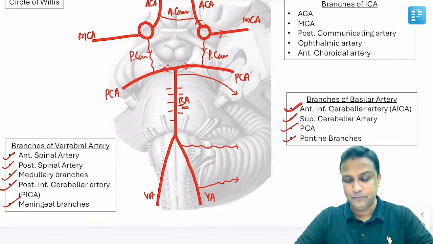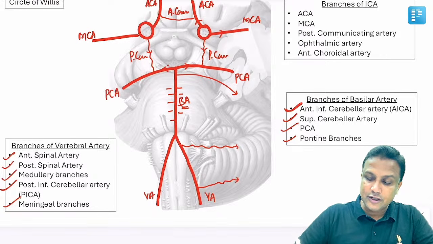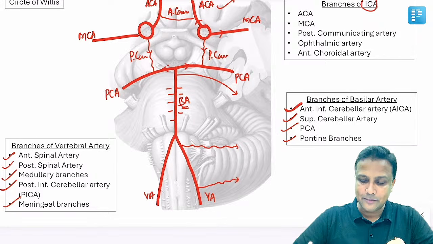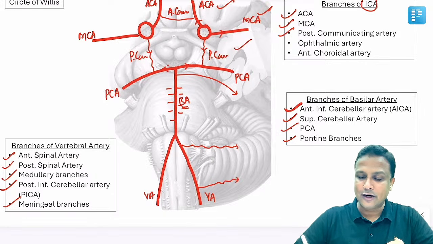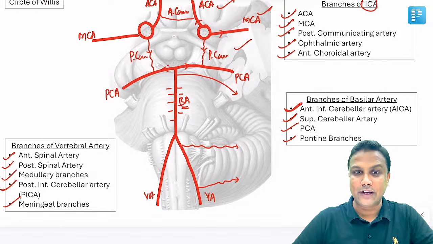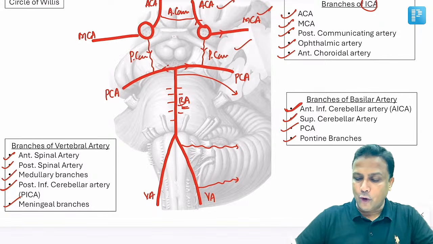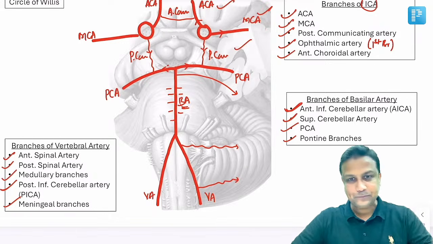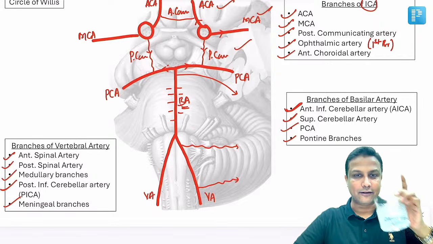Pontine branches. And finally, about the internal carotid artery, आपको already 3 branches पता हैं, sir: ACA, MCA and the PCOM. You need to just add that the ophthalmic artery as well as the anterior choroidal artery are also branches of the internal carotid artery. Out of all this, remember the first branch will be the ophthalmic artery, sir.